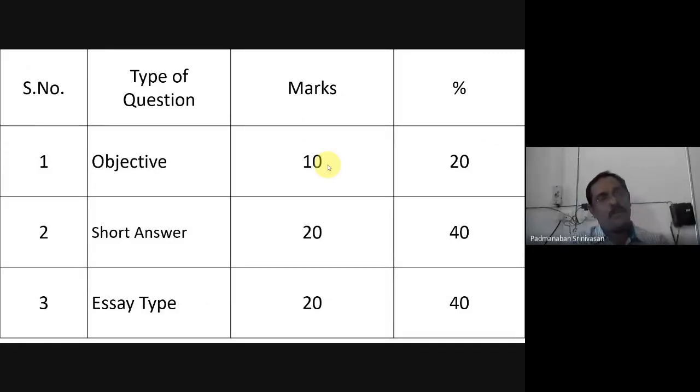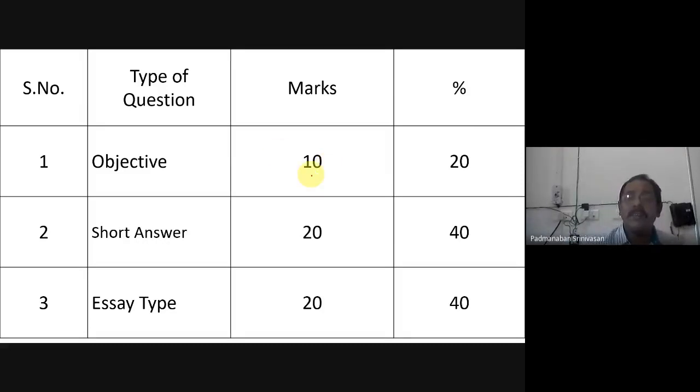So this is a dimension called type of question. Maybe the order changes. Okay. I want to build a question paper which consists of a total of 50 marks. For objective questions, how much are we allocating?